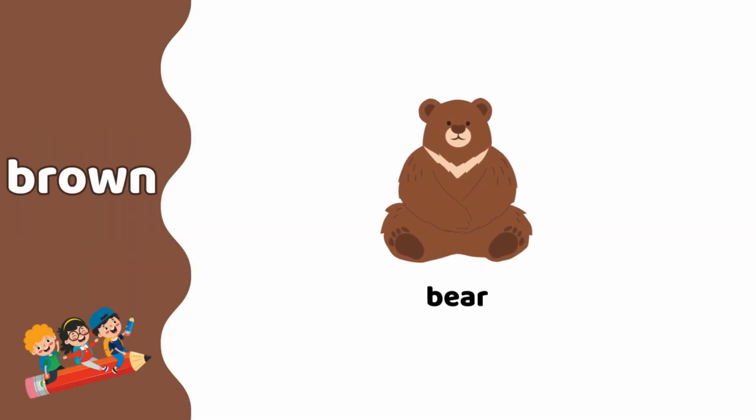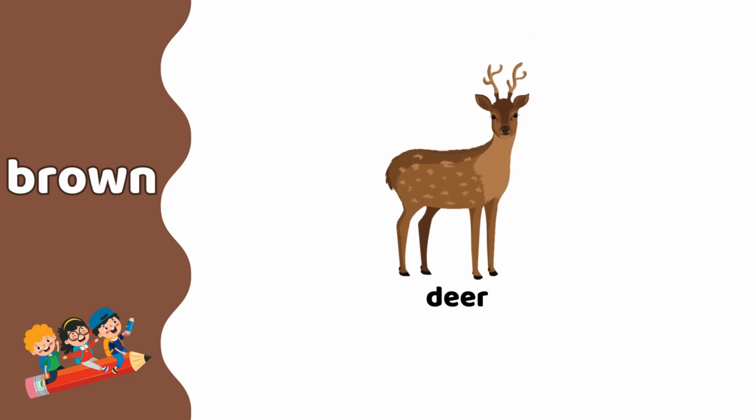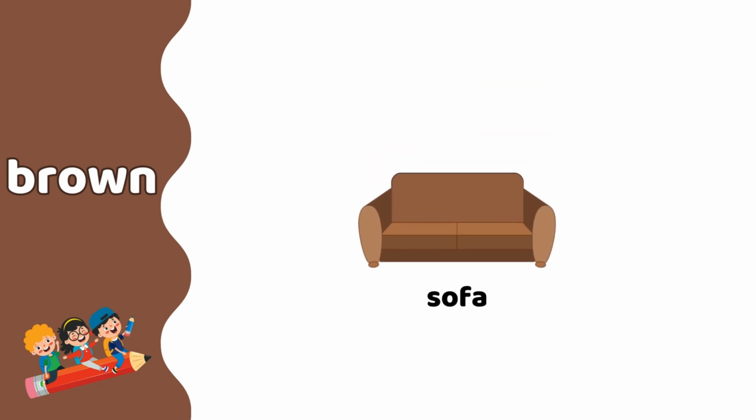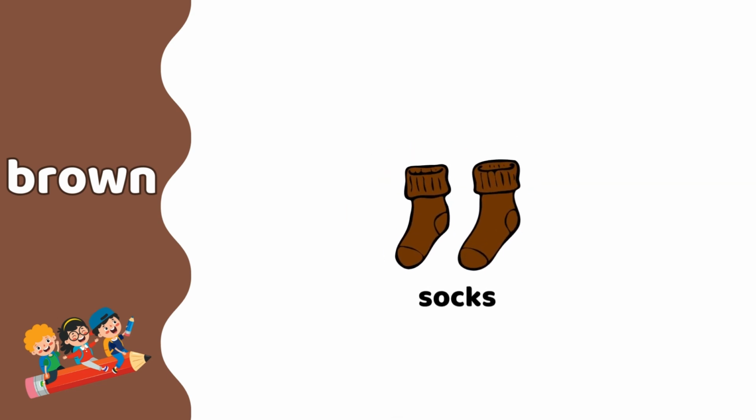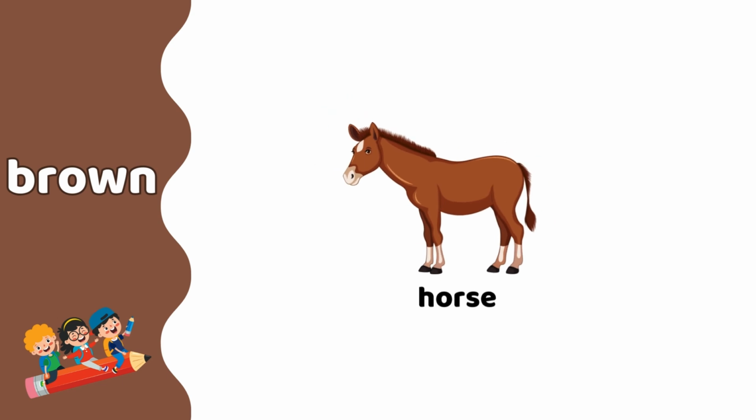Brown. Bear. Bear is brown. Deer. Deer is brown. Sofa. Sofa is brown. Chocolate. Chocolate is brown. Socks. Socks are brown. Horse. Horse is brown.